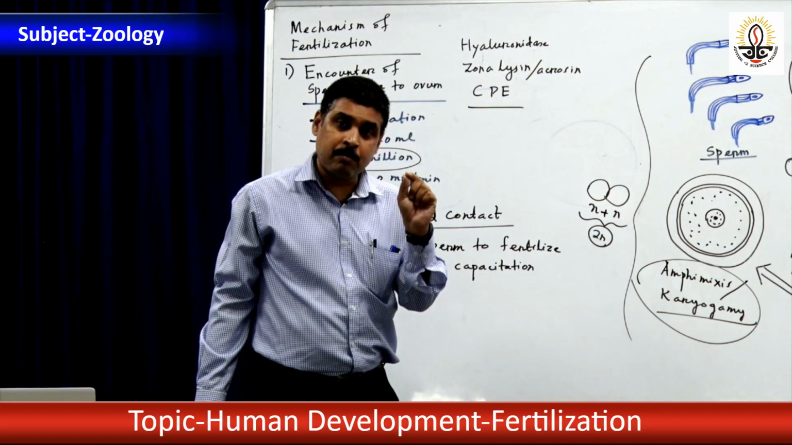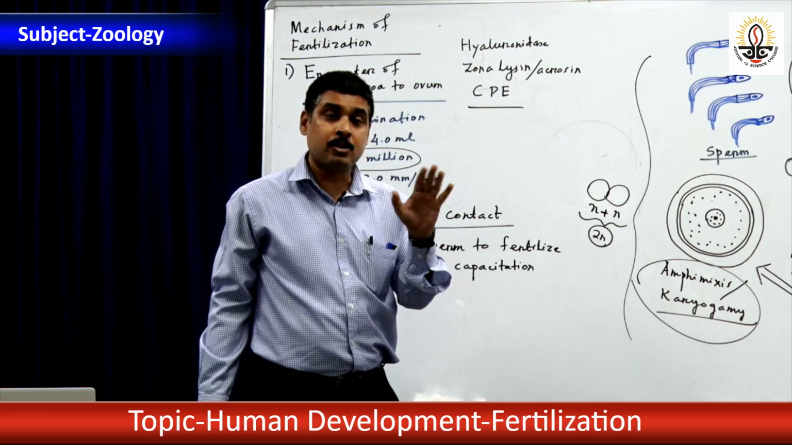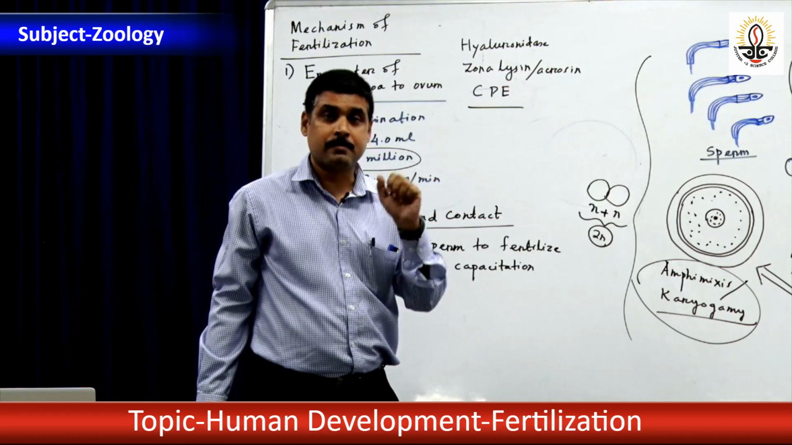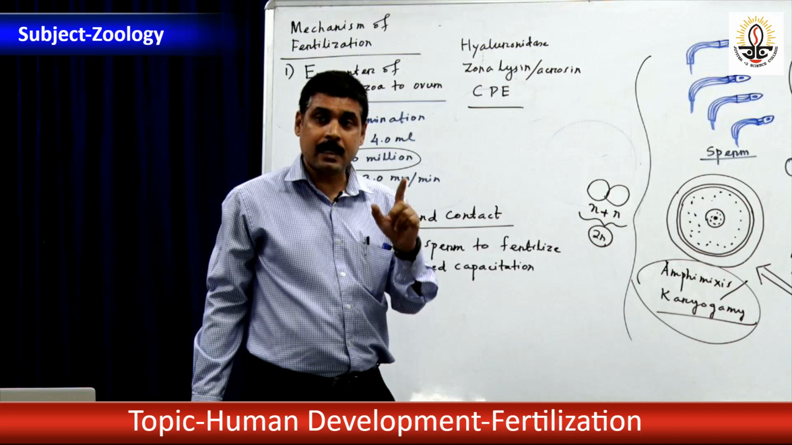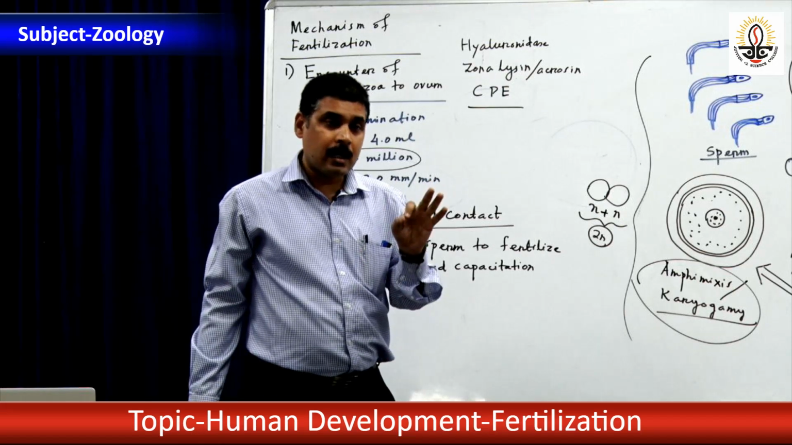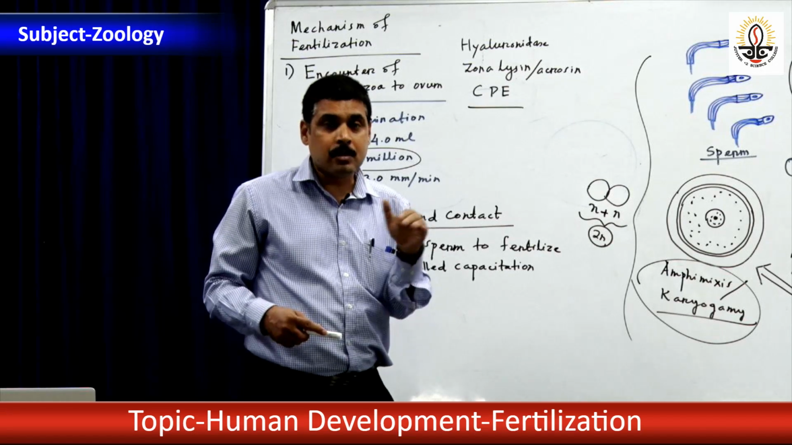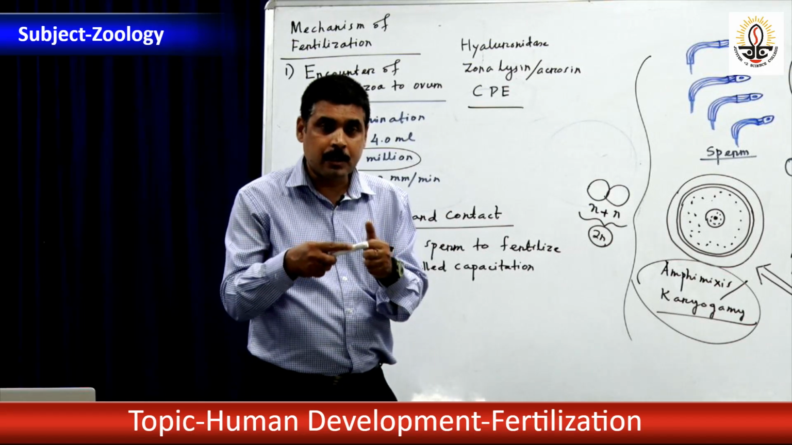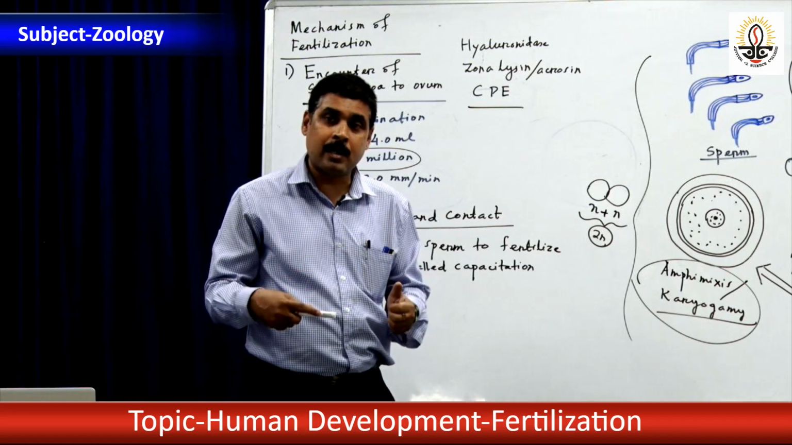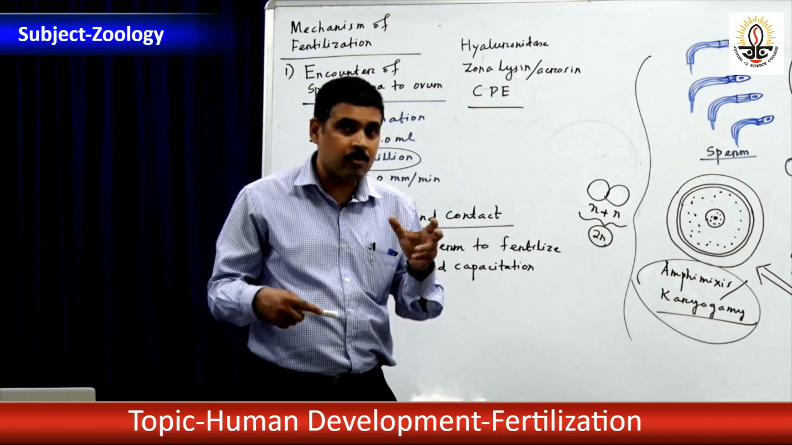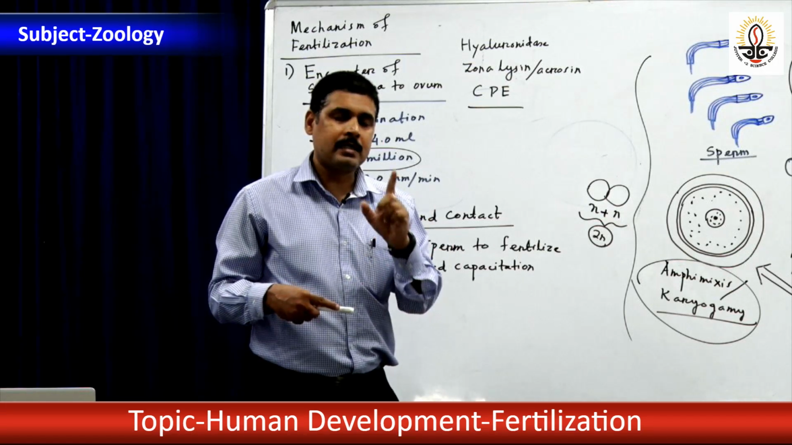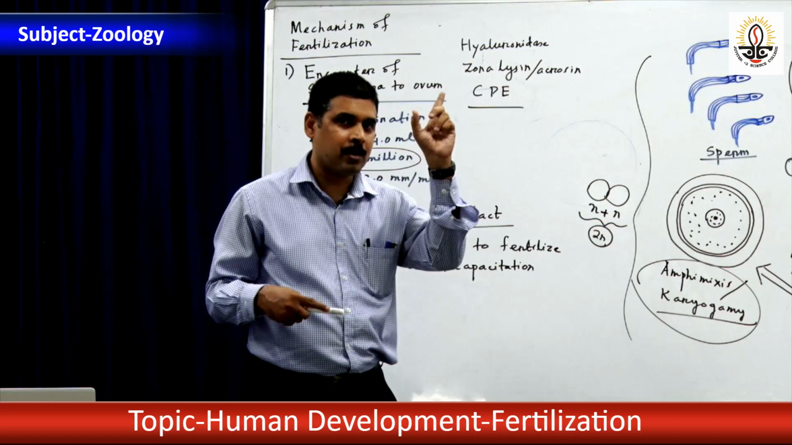Fertilization restores the diploid set of chromosomes, from N to 2N. Second, the maternal and paternal chromosomes get mixed up. Due to the mixing of maternal and paternal chromosomes, variation is brought about, and that has a great role in organic evolution.